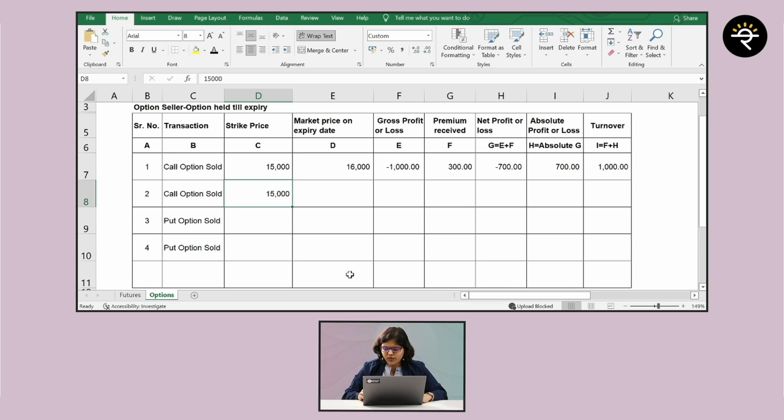You had sold another 15,000 strike price and you collected 300 rupees premium. Assume that market went in your favor, but of course against the favor of call buyer. So is the call buyer going to execute the contract? Answer is no. So no gross profit. What about the net profit? Net profit is nothing but 300 rupees, whatever premium you have received. Absolute profit or loss again will be 300. But what will be the turnover? Absolute profit or loss plus what? Plus premium received. So the turnover will be rupees 600, right?